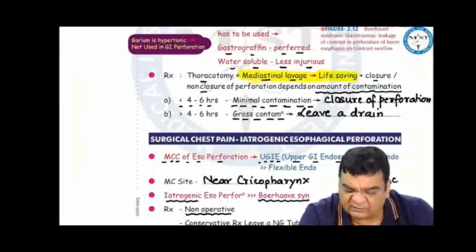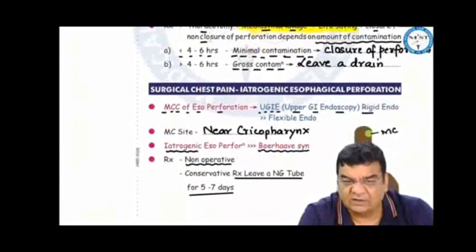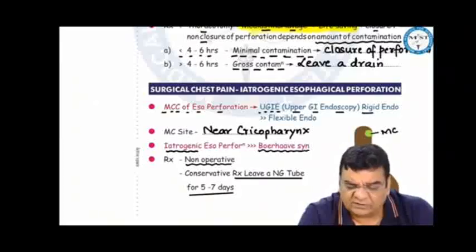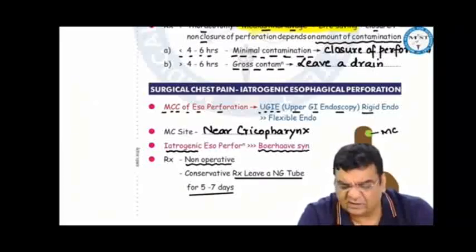If the patient has come to us early, within 4 to 6 hours, we can close. But if the patient has come to us late, maybe after 4 to 6 hours, then just leave a drain in the mediastinum. Another story of chest pain may be related to iatrogenic esophageal perforation, though they are asymptomatic. Iatrogenic means doctor-induced. Most common cause is endoscopy. It is a rigid endoscopy, which will definitely have more chances than flexible endoscopy to cause this esophageal perforation.